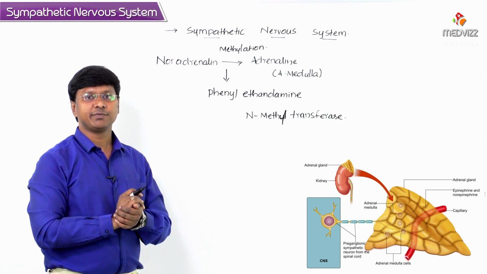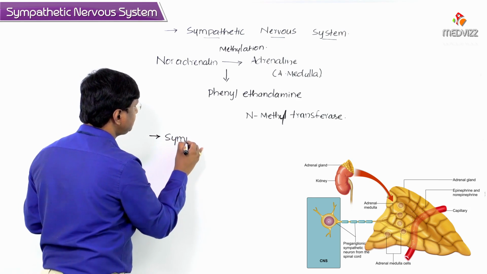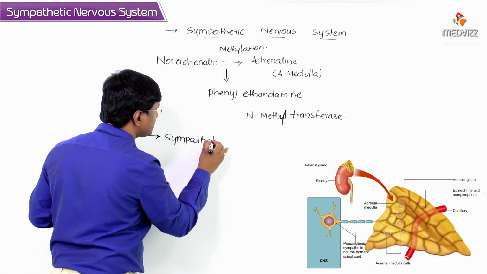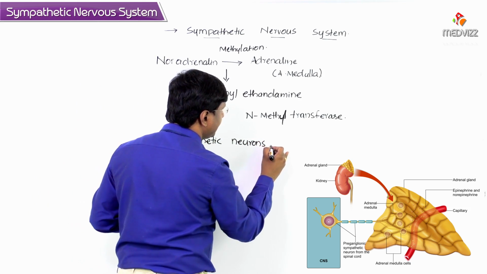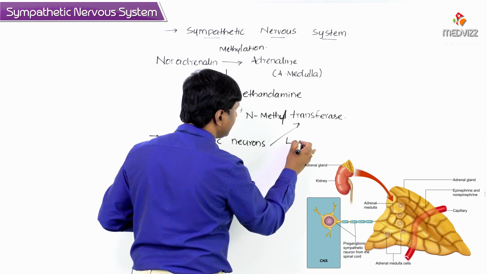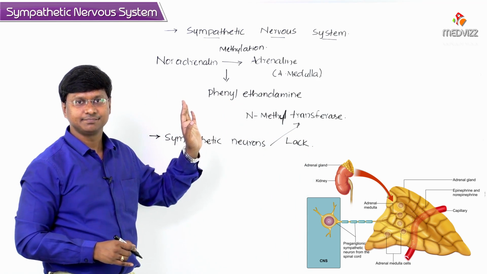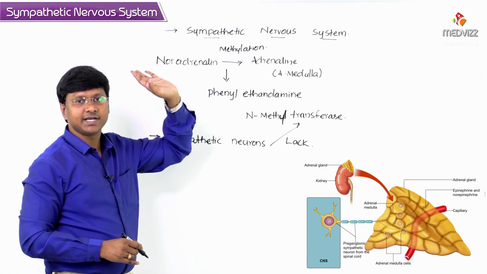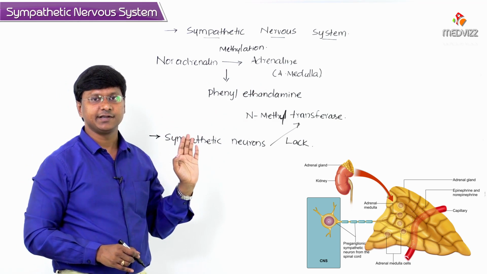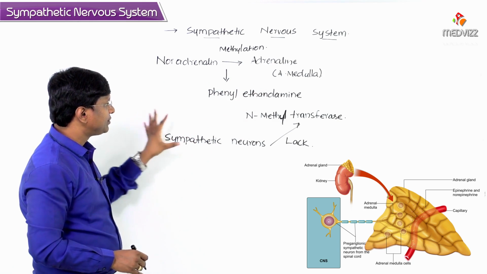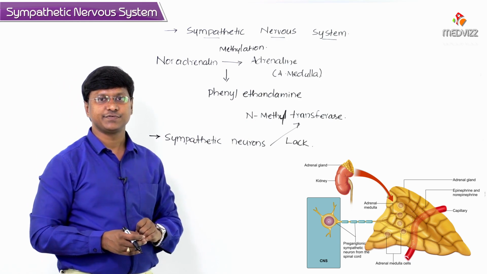The point you should remember here: take the sympathetic neurons. The sympathetic neurons lack this enzyme, right? Sympathetic neurons don't have this enzyme. This enzyme is present only within the adrenal medulla, wherein the noradrenaline can be converted into adrenaline. So the sympathetic neurons lack phenylethanolamine N-methyl transferase.